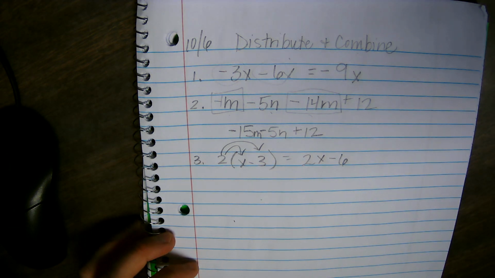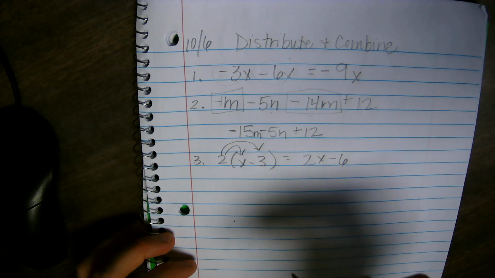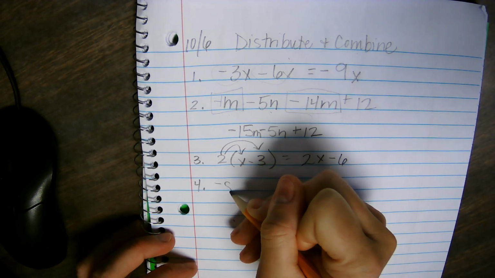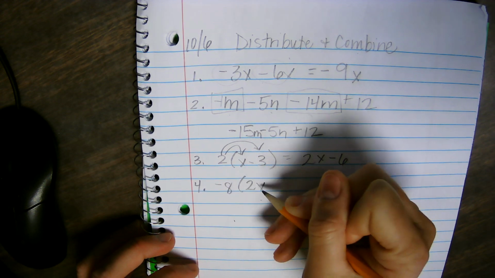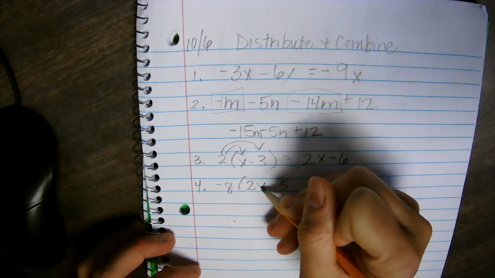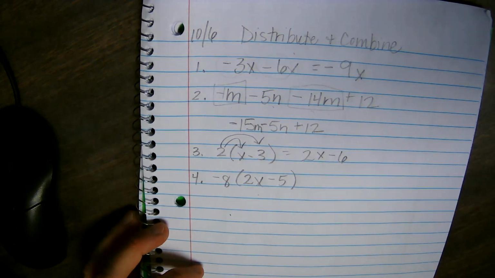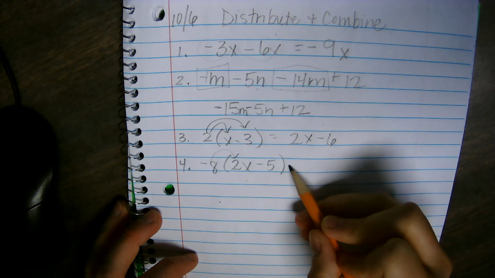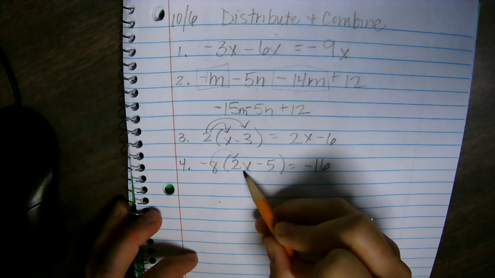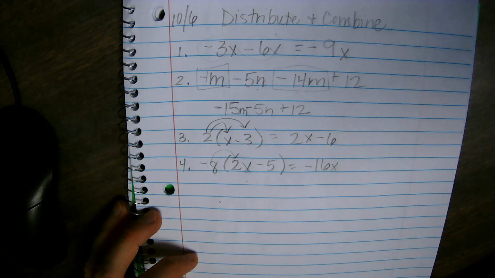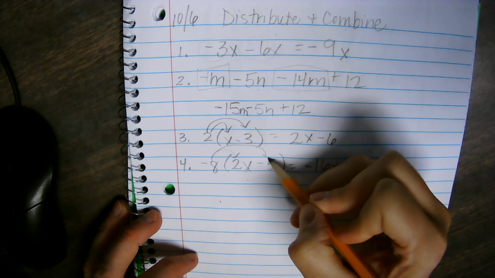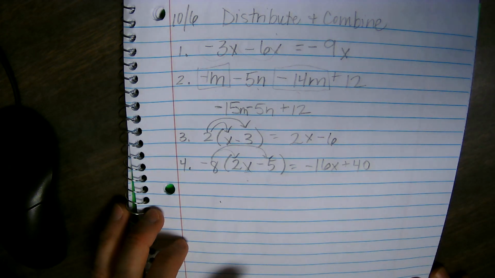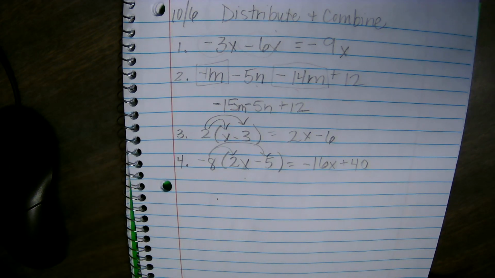Alright, or maybe let's try one last warm-up. Negative 8 times 2x minus 5. So remember, negative 8 times 2 is negative 16. Don't forget that you're multiplying by x, so you put the x there. And then negative 8 times negative 5 should be a positive 40. When our signs are the same in multiplication, remember it's positive.